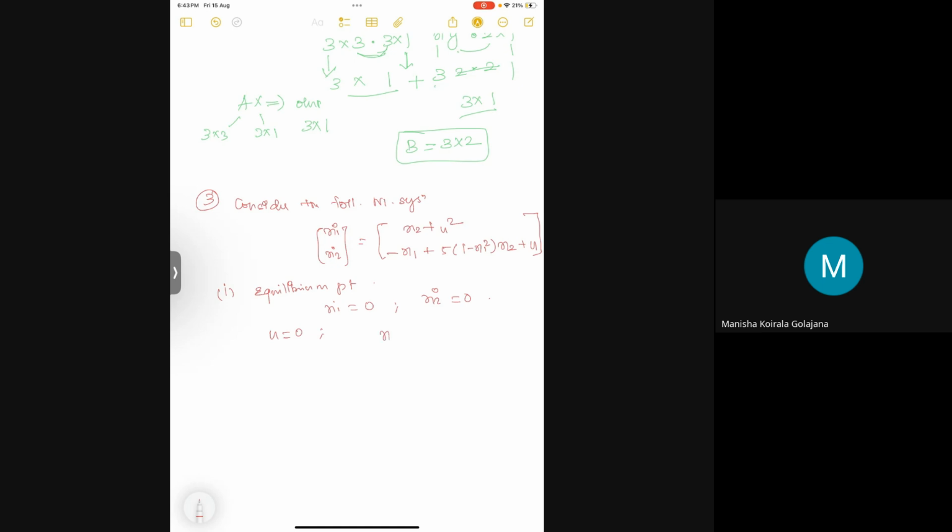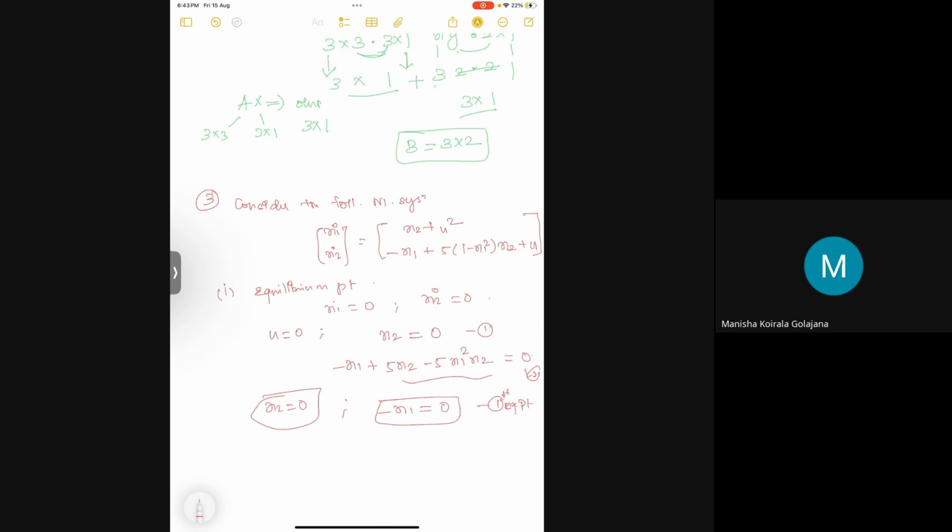So this will give us x2 equal to 0 from the first equation, and the second gives minus x1 plus 5x2 minus 5x1 square x2 equal to 0. Oh, there is an x2 also, right? You know from the first equation, x2 equal to 0. Substitute x2 equal to 0 here, then you will get x1 equal to 0. So this is one possible equilibrium point.